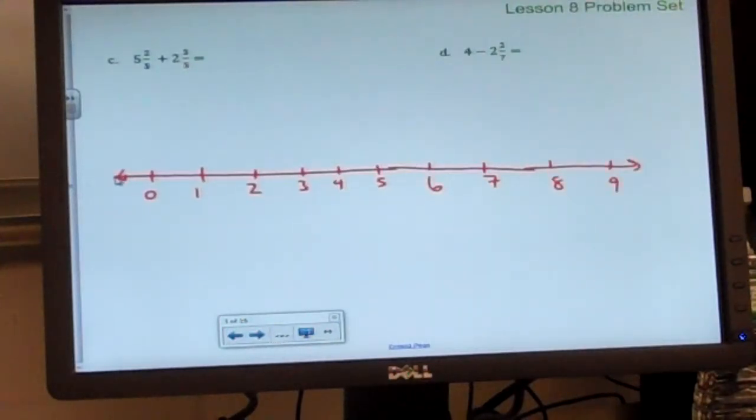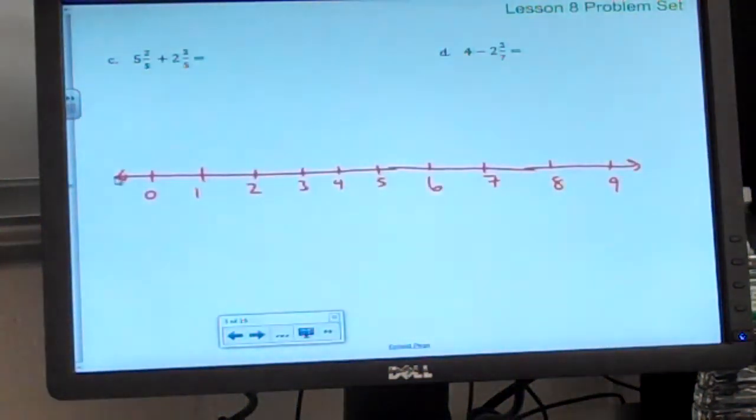Okay, so we're adding these mixed numbers here. Ashland, where are we going to start on our number line? We're going to start at 0, because to start you have nothing. And what is the first part of this addition you would like to represent on your number line? Do you think it would make sense to add the 2/5 first? Would that be easy on your number line? What would be the easiest thing to start adding on your number line?